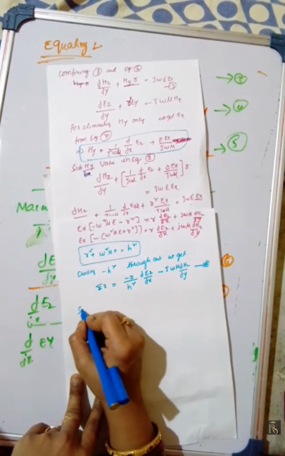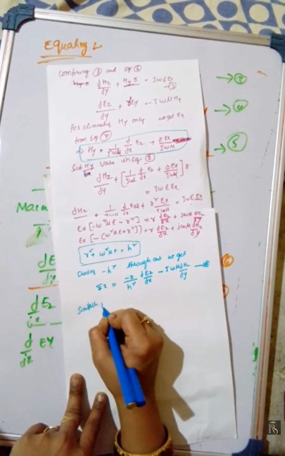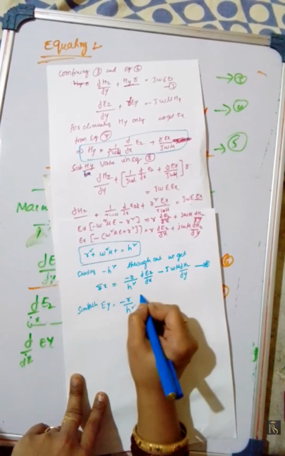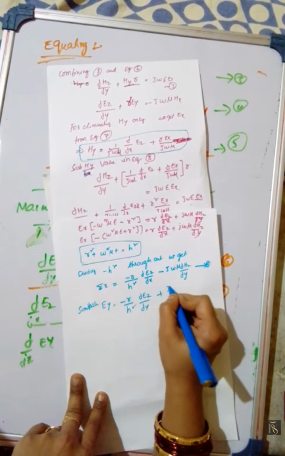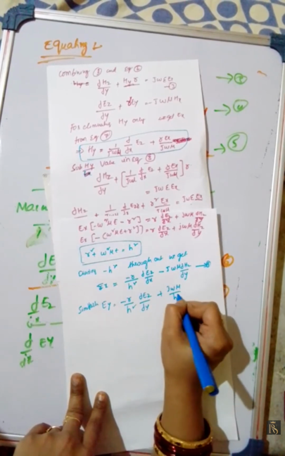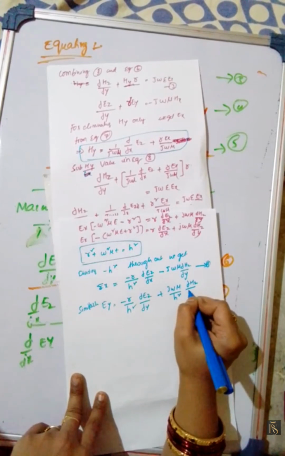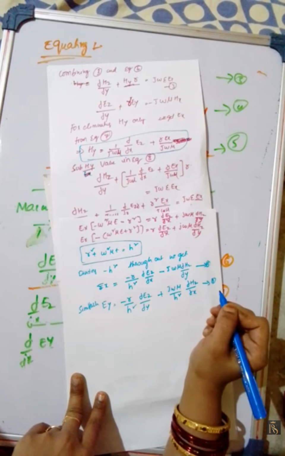Okay, similarly Ey is equal to minus gamma by h square dou Ez by dou y plus j omega mu by h square dou Hz by dou x, equation number 10.